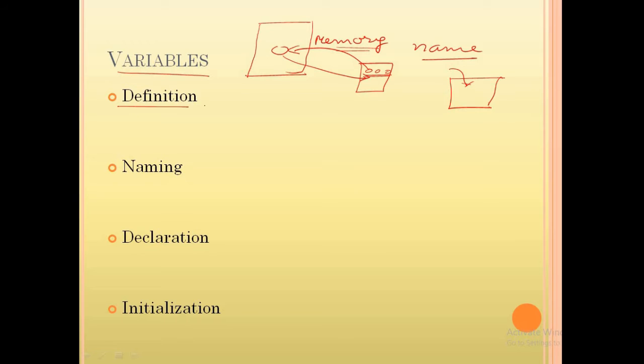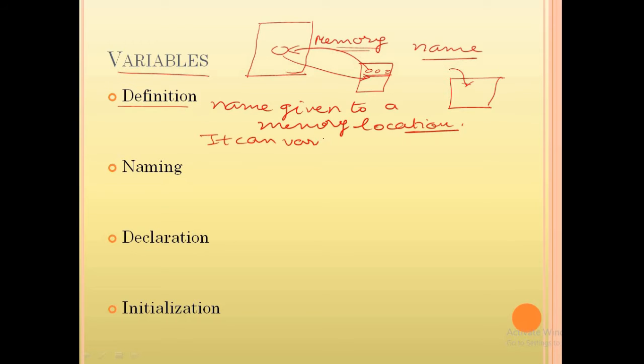So what is the definition of a variable? The definition of a variable may be: it is a name given to a memory location. Understand? Also, the data that you are going to store is not constant. You can change the value of this variable anytime, so that's why it can vary. That is why it is called a variable. Understand?